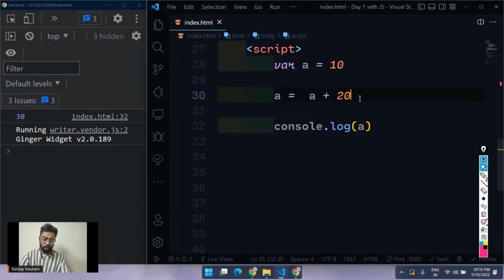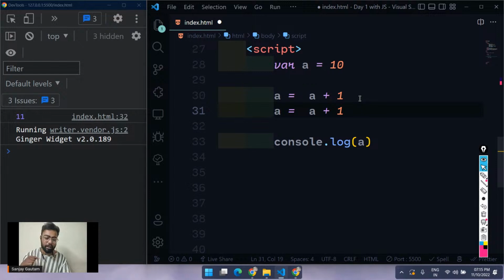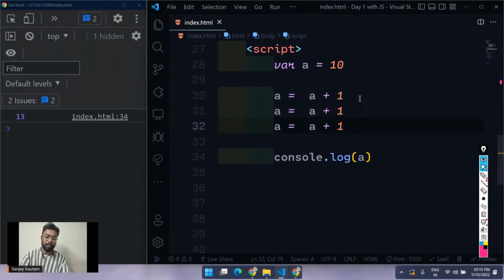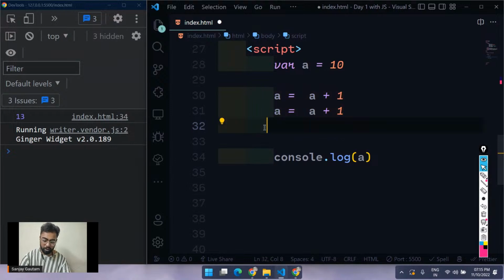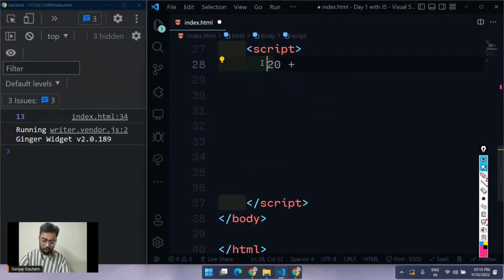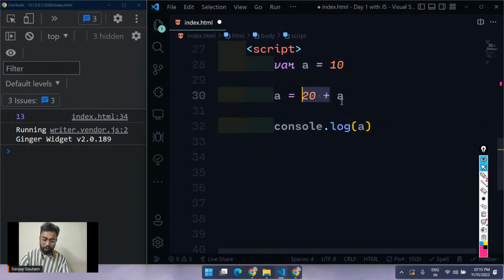So what I can do here, I can also do this: a equals a plus 1. So I'm just incrementing the value of a by 1. Again I'm incrementing the value of a by 1, and again I'm incrementing the value of a by 1. So this is exactly what I have written there. In the case of the for loop, I have written it there.